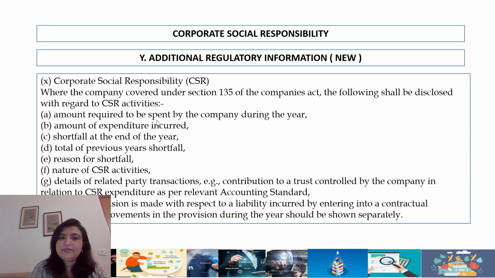CSR, where the company is covered under section 135, the following shall be disclosed. Again, there have been changes to the CSR rules. Please go through. Amount required to be spent, amount of expenditure incurred, shortfall, the cumulative shortfall, the reason for such shortfall, why you have not spent the funds. Again, this is a significant transformation. CSR first started very simply by saying you have to do. And then it said if you don't do, you disclose. Now the government is moving towards a regime where it says it's not just your commitment to do, but please actually fund the CSR initiatives that you as the company have chosen to fund.